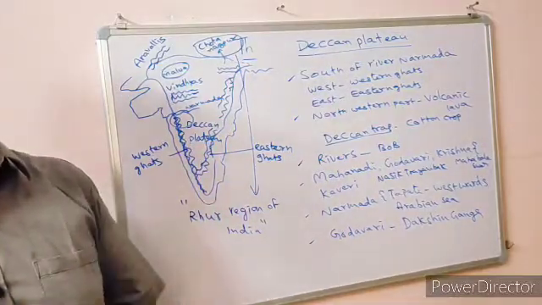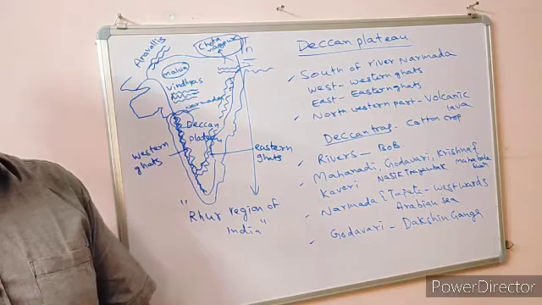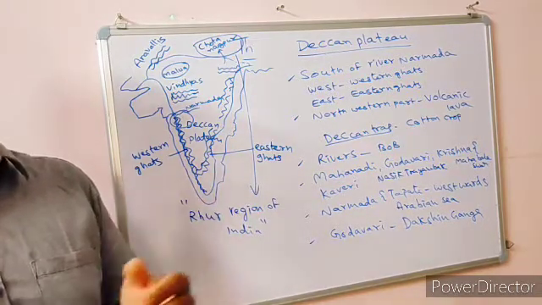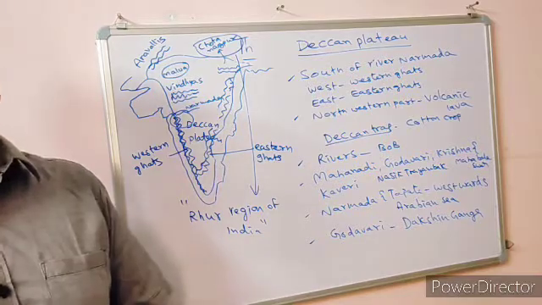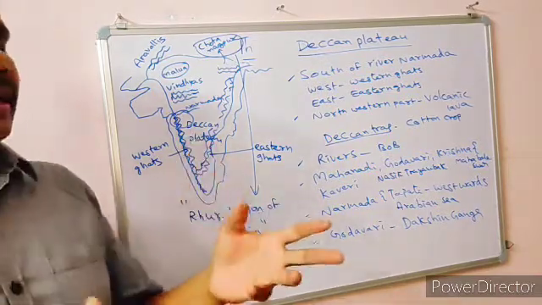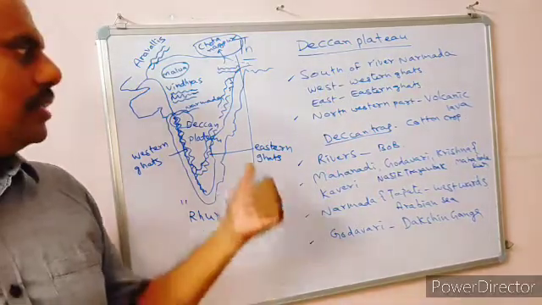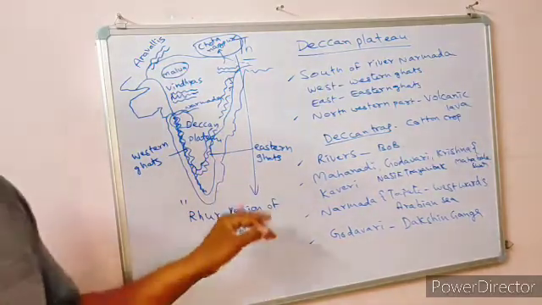Particularly Maharashtra and Gujarat. Maharashtra and Gujarat are very famous for textile mills. Why are they very famous for textile mills? Because they are getting raw material very easily. Most of the farmers are growing cotton in these two states.